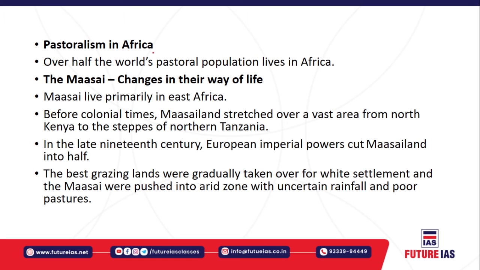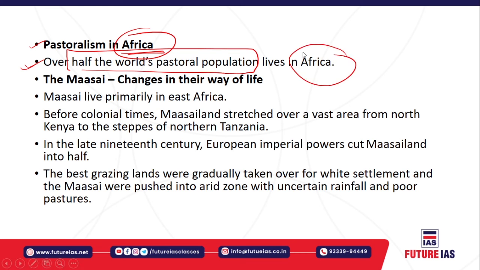Now let's understand what pastoralism was in Africa. First of all, you must understand that, just like India, Africa's population is somewhat different. Here, half of the world's pastoralist population lives in Africa. That means pastoralism is one of the main occupations of the people, specifically in Africa. Specifically, the Maasai people are pastoralists, right? Their way of life changed. The Maasai primarily live in the East Africa region.